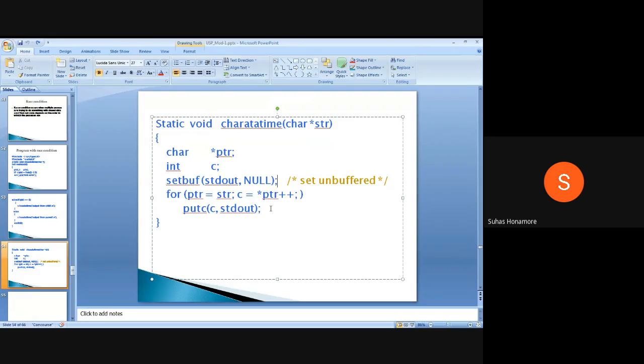Okay, so after that, again print it. What we are saying here is set the buffer to empty, that is null. Whatever contents are there, remove them, then whatever character we are giving, you have to print it.